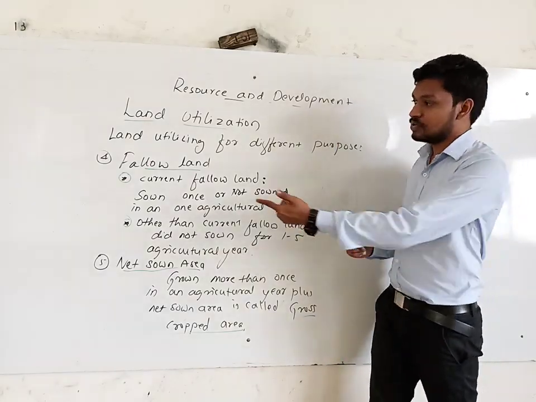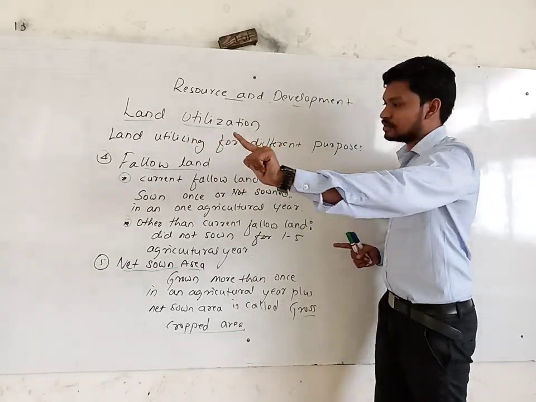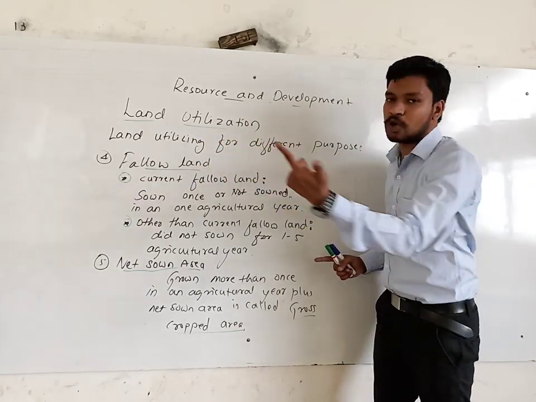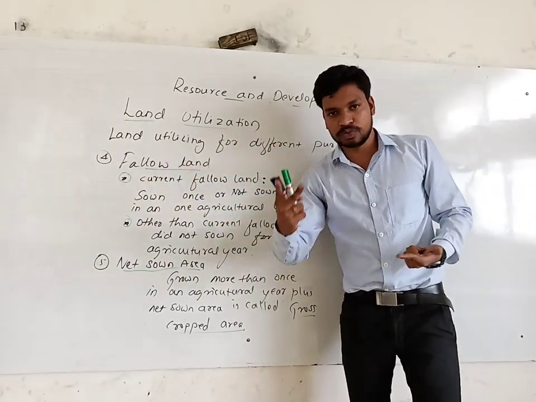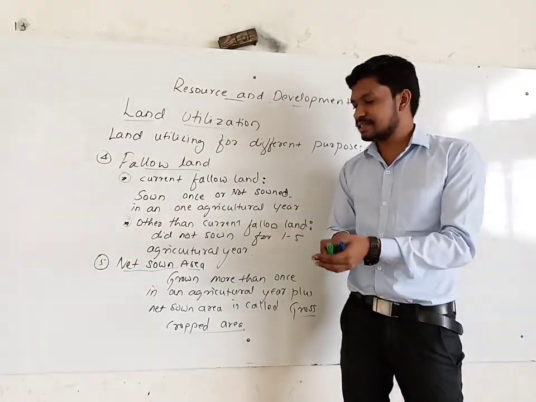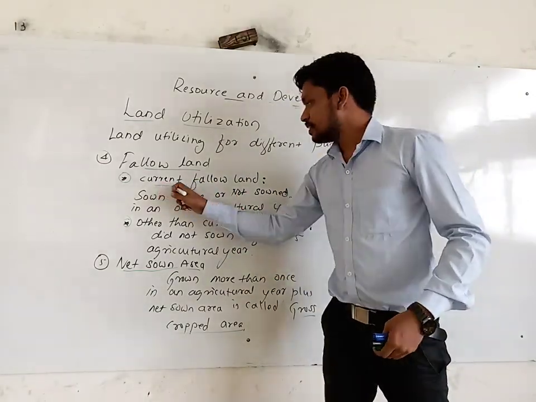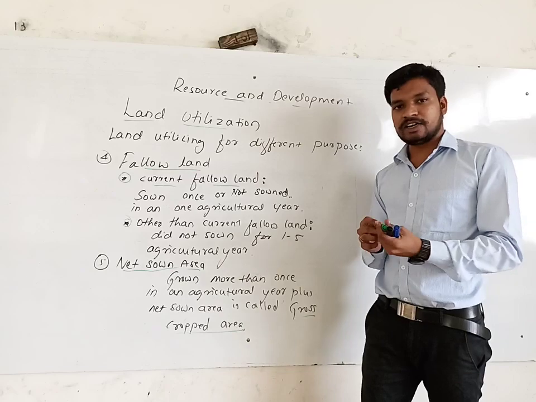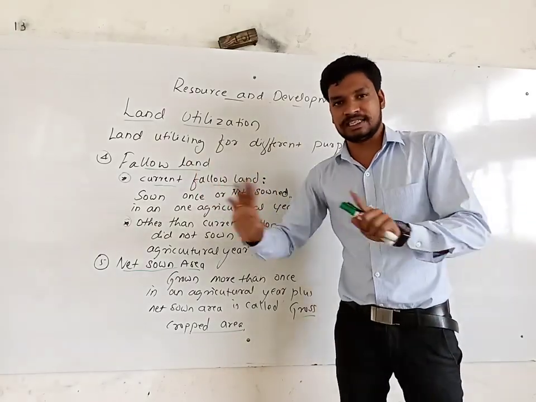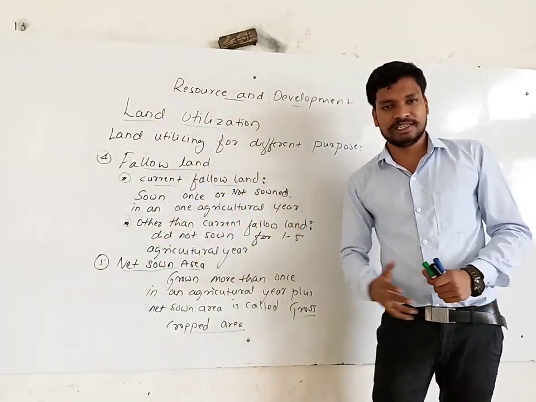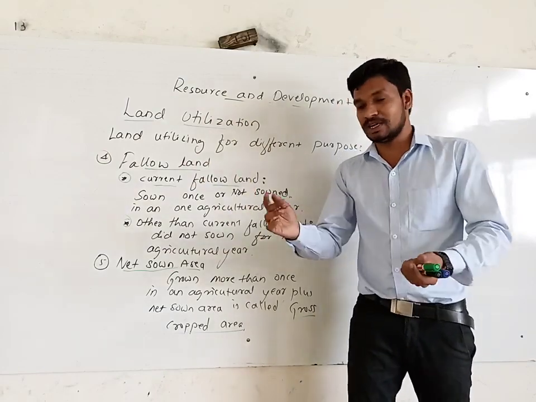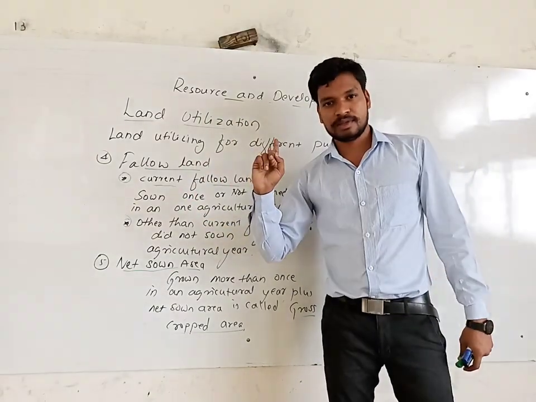That's what we discussed. Now the fourth one is fallow land. Under fallow land, we have two. One is current fallow land, in which we have sown nothing for 1 agricultural year, or sown only once.